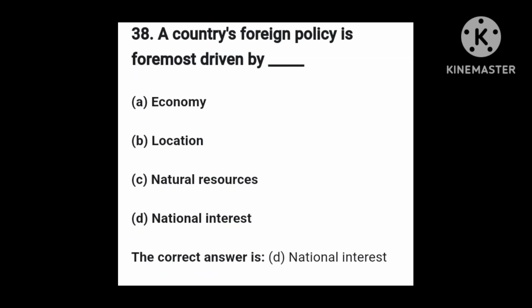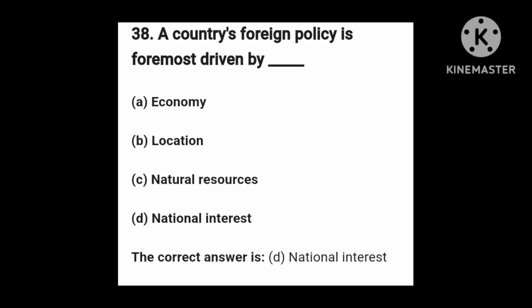Question number 38. The question is, a country's foreign policy is foremost driven by... The options: option A, economy. Option B, natural resources. Option C, location. Option D, national interest. Option D is the right answer, national interest.